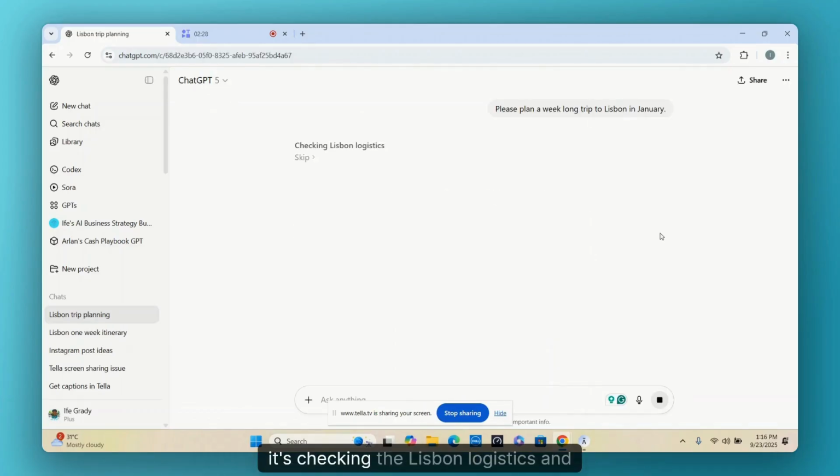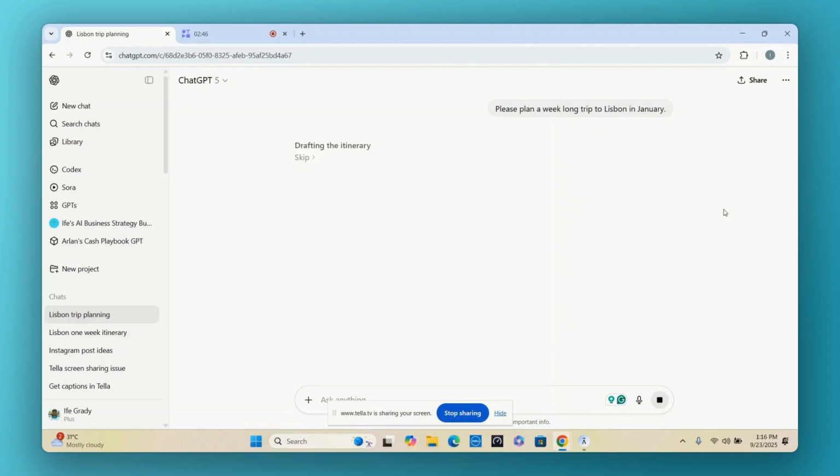So you see it's checking the Lisbon logistics and basically thinking. And it's including weather. And it's looking for tickets and doing a whole thinking thing, drafting the itinerary. Portugal, January, specific events and sales. It's doing a great deal of thinking, which is good. And it's talking about packing.